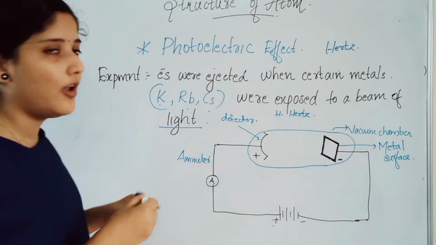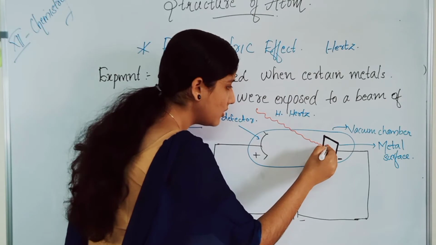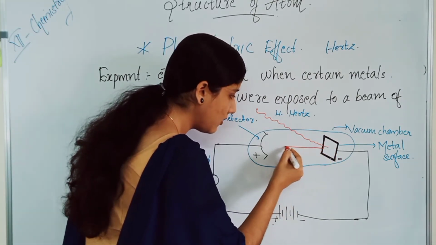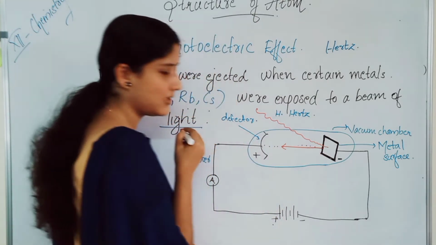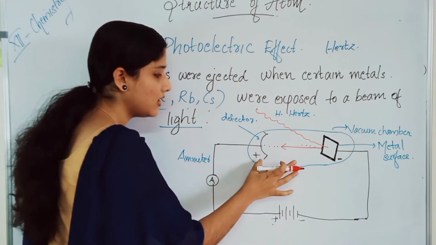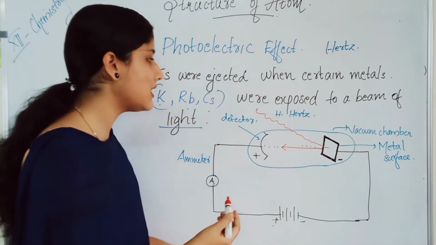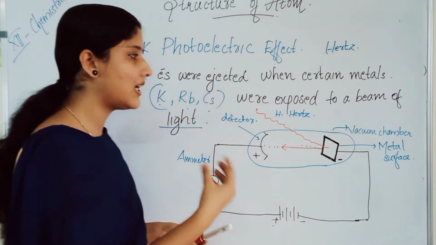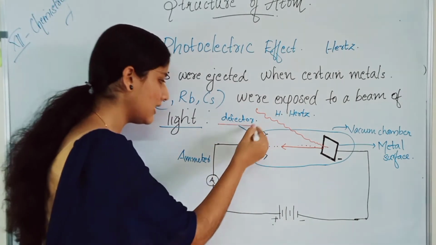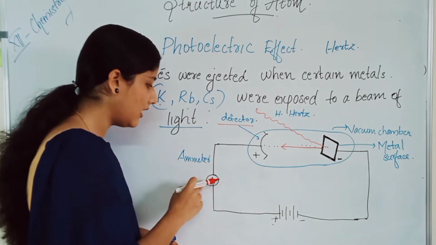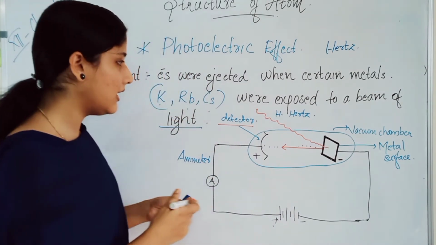He found out that when light passes through this metal surface, what happens? Electrons start to eject from the metal surface. At first, there was no connection between this positive and negative side. When a light beam is exposed to this metal, electrons got ejected from the metal surface. Those electrons were detected by the detector, and current starts to flow, and the value will be shown in the ammeter, and like that electricity starts to flow in the circuit.